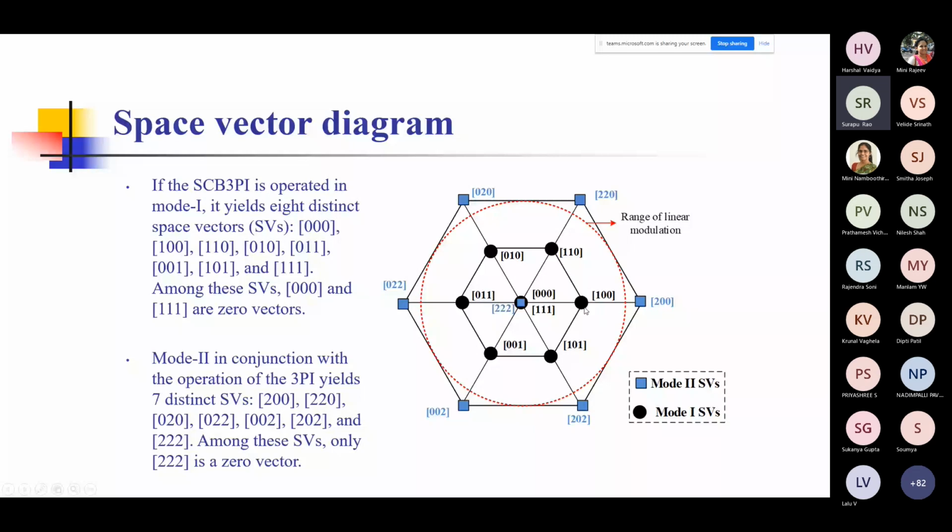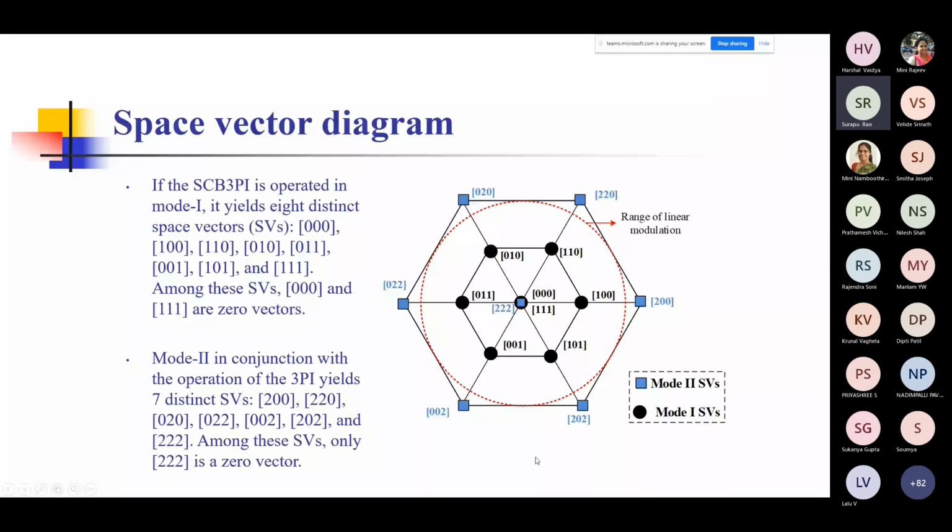And these are the vectors that are associated with them. When we are operating in mode 1, you are dealing with this particular hexagon, and when you are operating in mode 2, you are dealing with the outside one, and that is the time when your capacitor voltage will be higher. So you are able to generate multiple levels of the DC voltage that you can apply in this case.